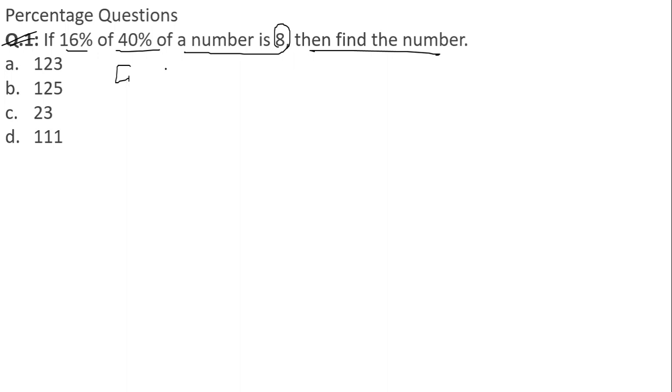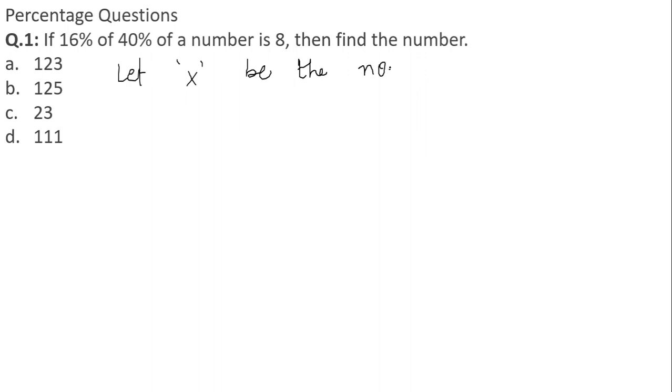Let x be the required number. I'll write in short here.